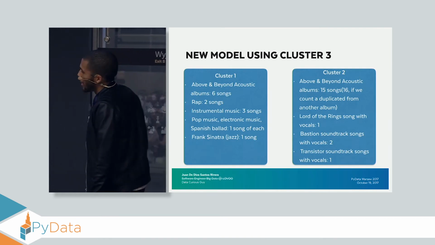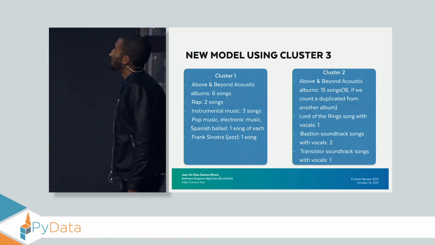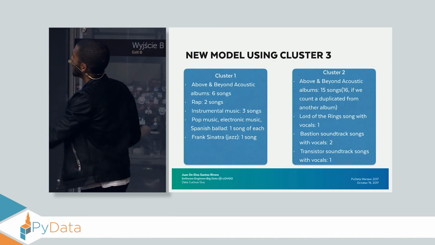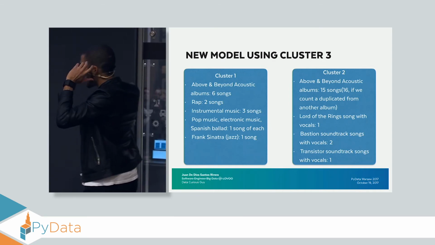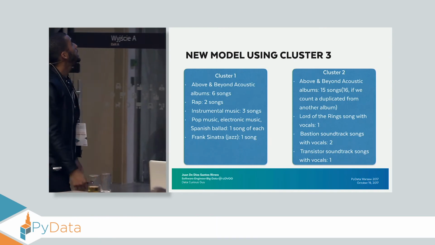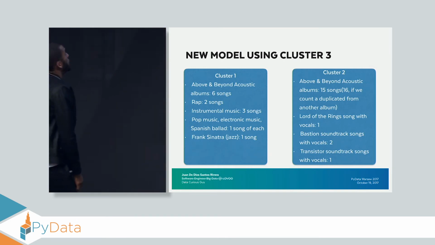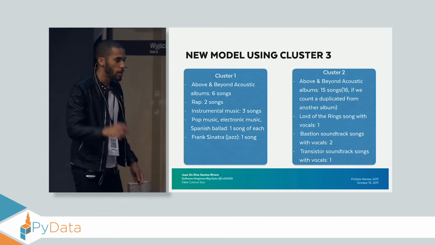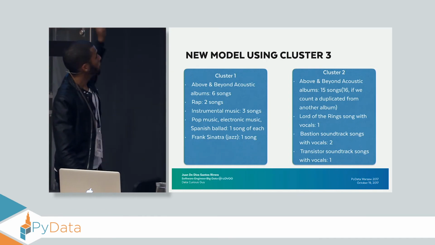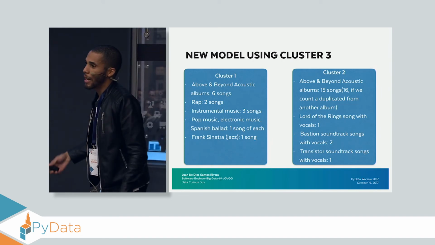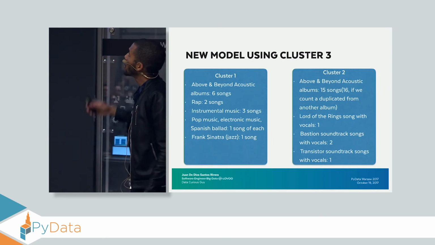The first one is really a mess. It has 6 songs from an acoustic album, a rap song, instrumental music, and some pop, electronic, and Spanish music, and even some jazz, because I'm a classy and sophisticated guy. Then in the second cluster, we have a lot of acoustic, then Lord of the Rings, Bastion, and Transistor. Now, 2 details: these 2 albums, Bastion and Transistor, are by the same guy, so they follow the same style, and I was really happy to see them in the same cluster.